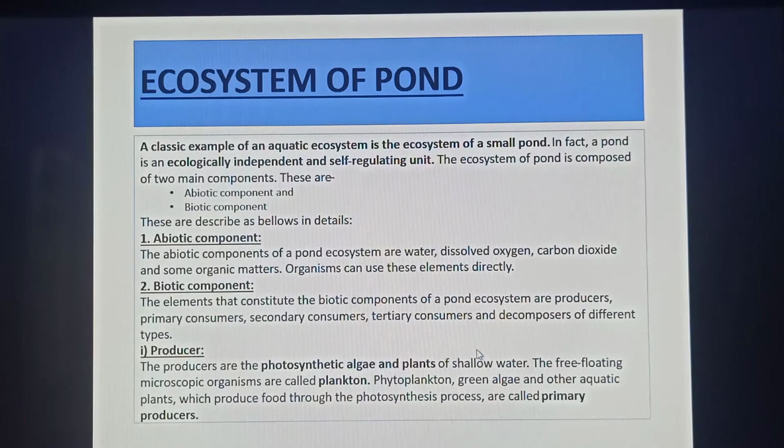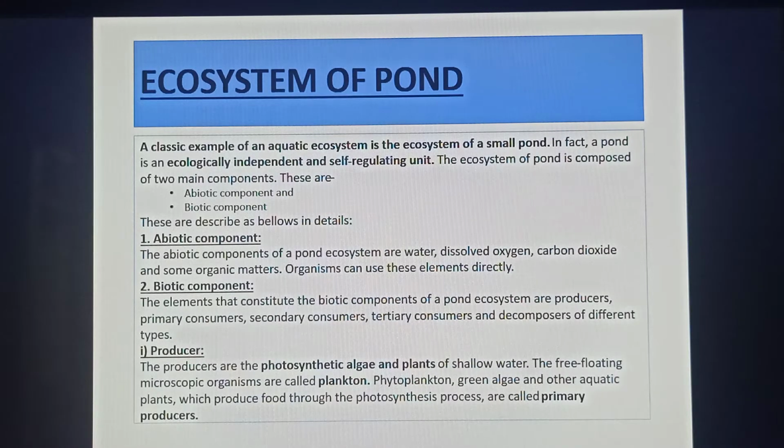Then the next topic is the ecosystem of a pond. A classic example of an aquatic ecosystem is the ecosystem of a small pond. That is the classic or an ideal example of any aquatic ecosystem. In fact, a pond is an ecologically independent and self-regulating unit.